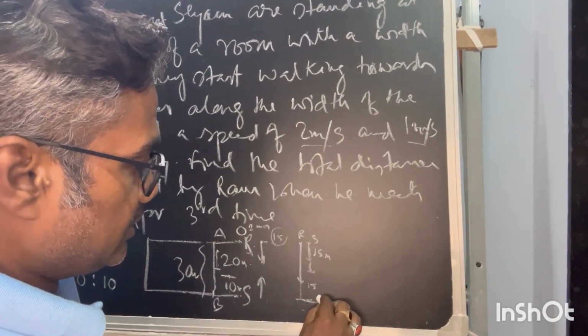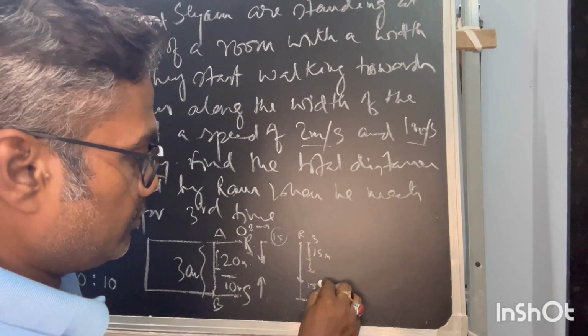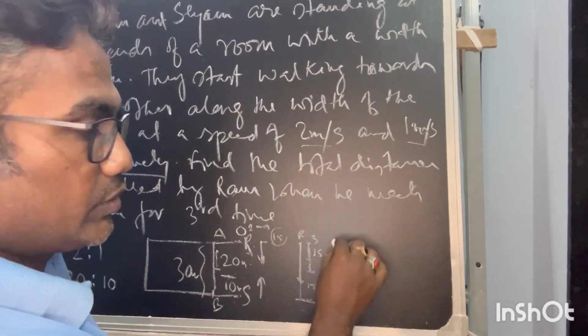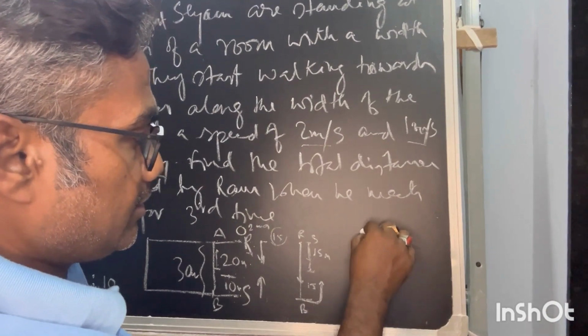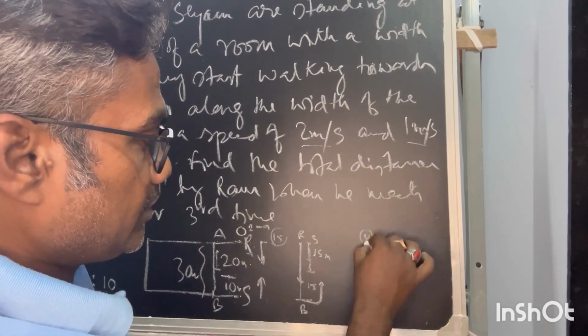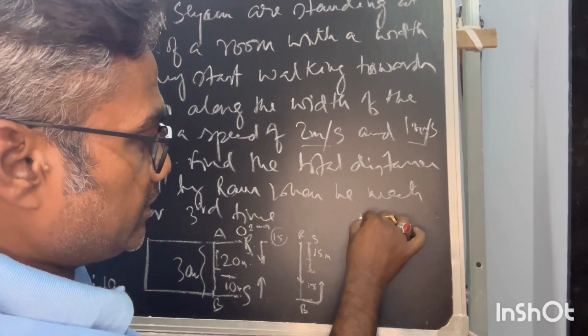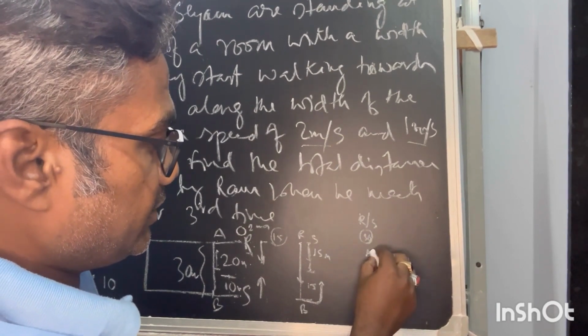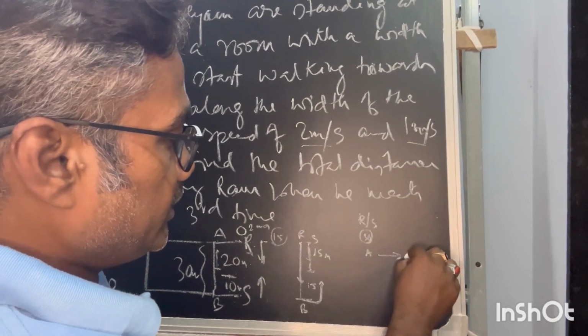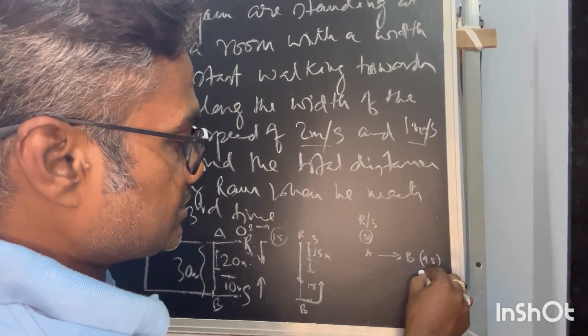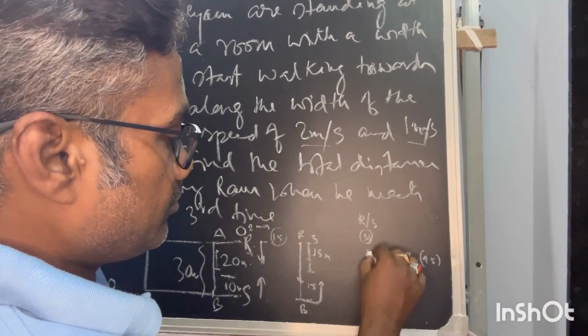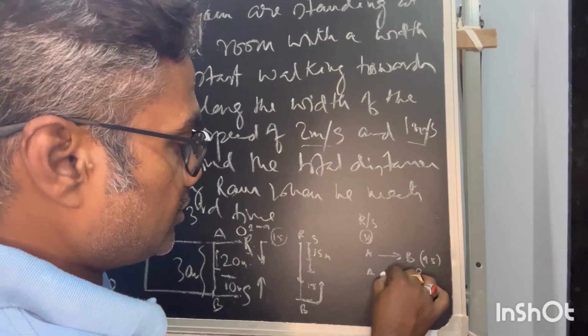Then in the third round, Ram will rebound back towards A again. He has reached B, and A at 30 seconds; both Ram and Sam are there. Then from A to B, in 45 seconds Ram is reaching, but A to B is not meeting.